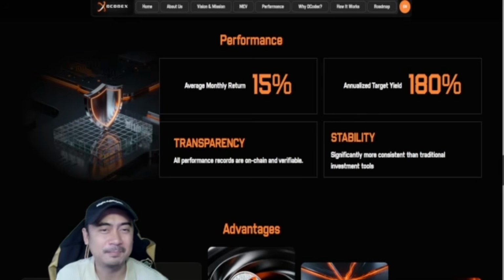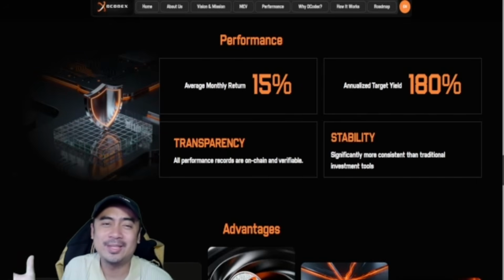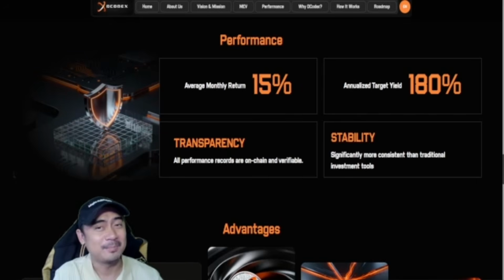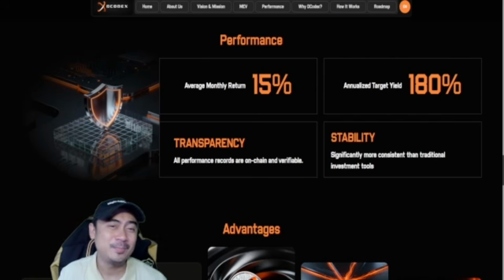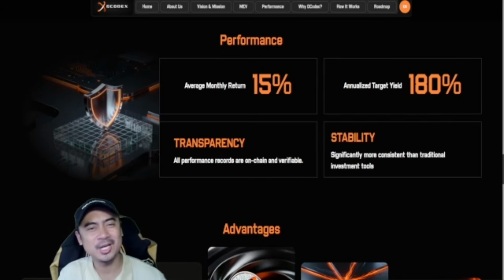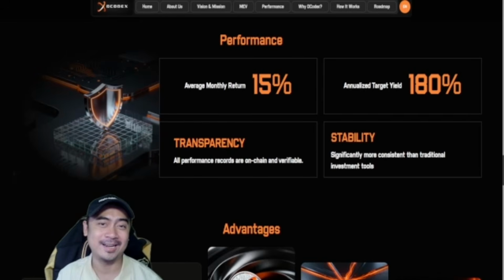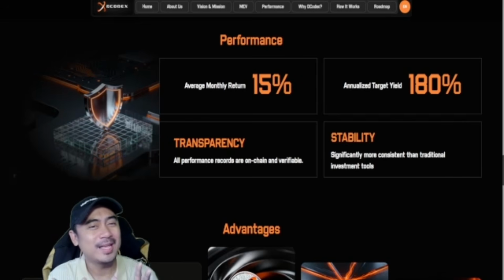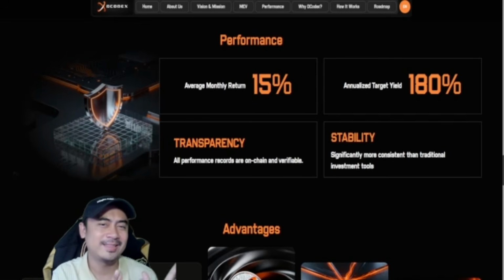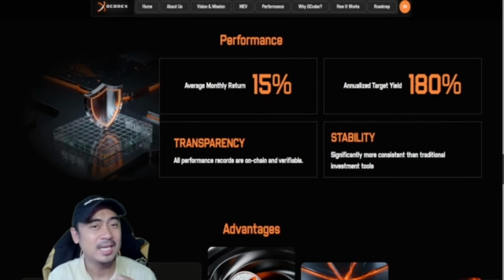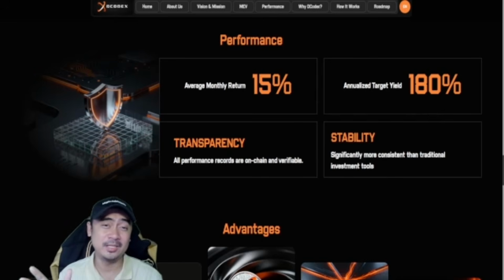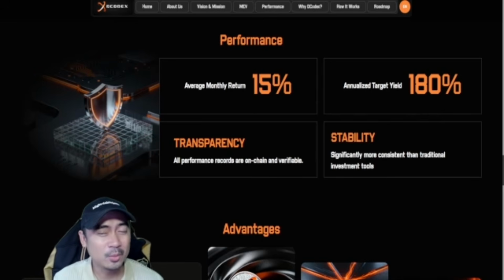So why use DCodex instead of doing it yourself? Well, MEV is a speed game, guys, and if you're not a bot running on high-speed infrastructure, you'll lose to one of the AIs out there. DCodex gives you that institutional-grade tech, private mempool routing and AI-driven algorithms, so you can compete with the pro traders.